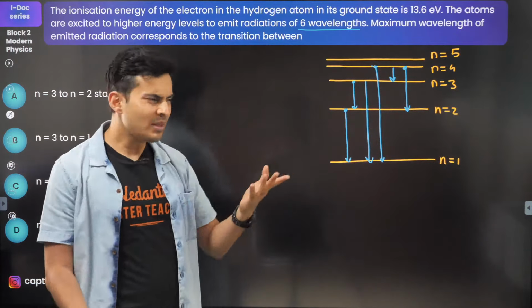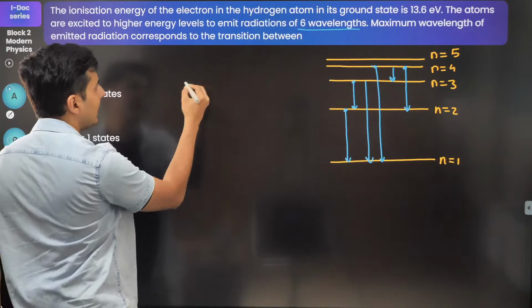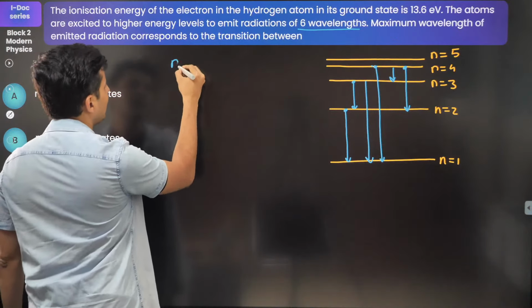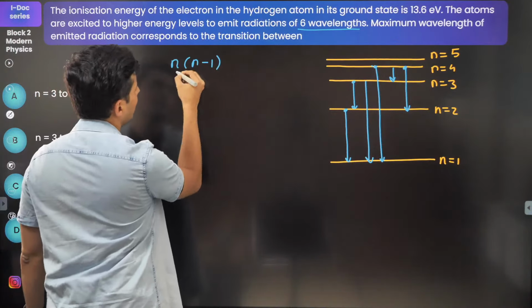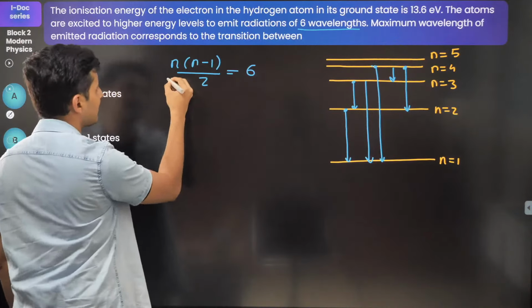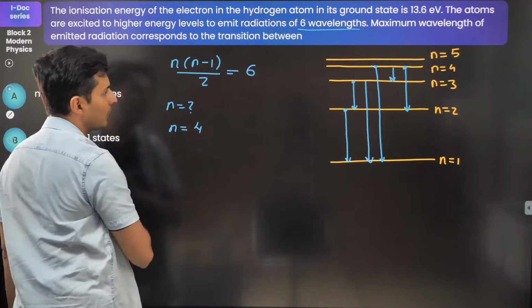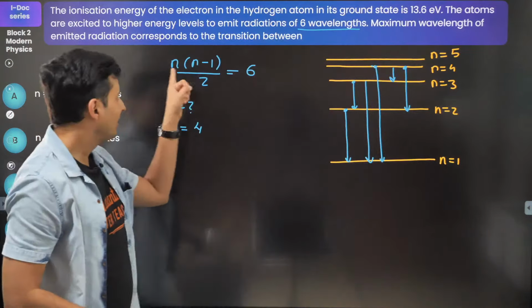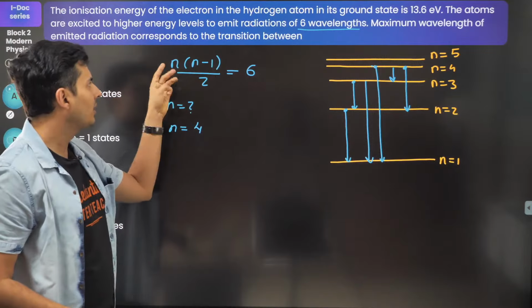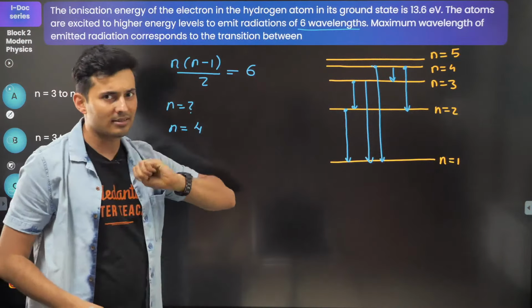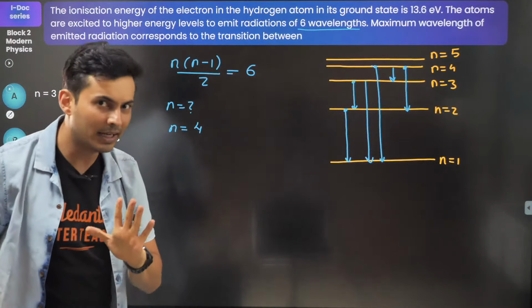Everybody clear? In fact, you can get this from nC2, or basically n into n minus 1 divided by 2 is basically 6. So what is the value of n? The value of n will come out to be 4. You can see that right from here. If you put 4, 4 minus 1 is 3, 4 3s are 12, 12 by 2 is 6. So n is 4, correct?